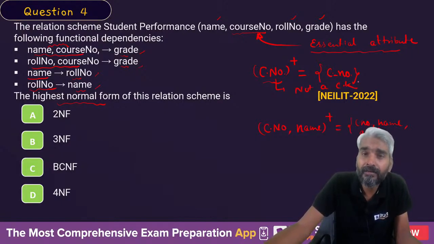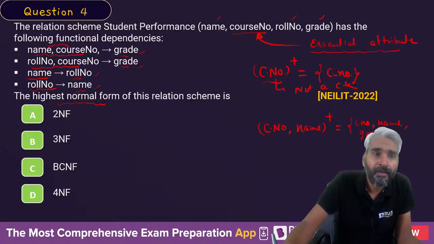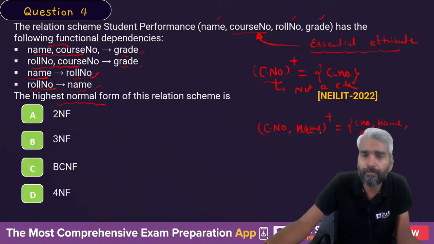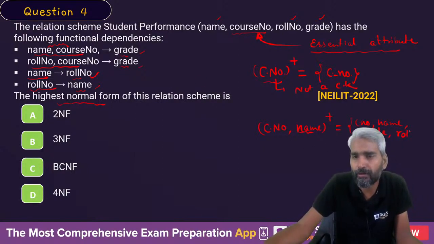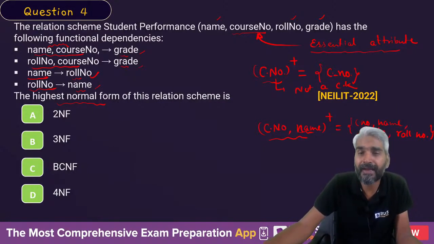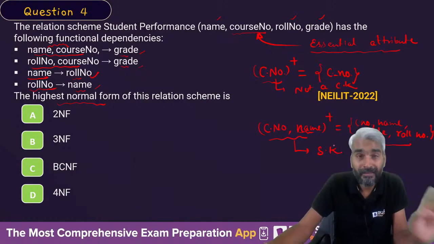What else is left, sir? Roll number. So if you know about name, you can also tell me about roll number. So you already know about name, therefore you can also tell me about roll number, right? So these two attributes can determine all the attributes. Therefore this is a super key.